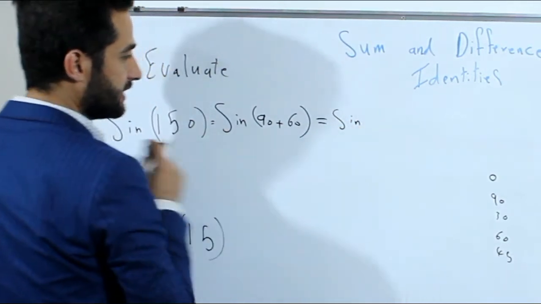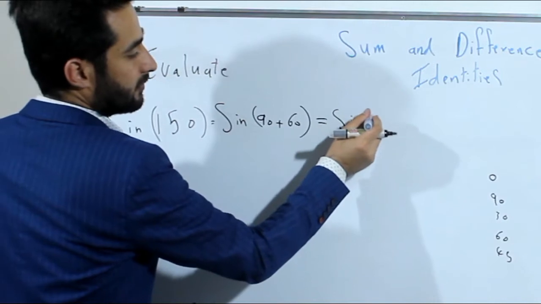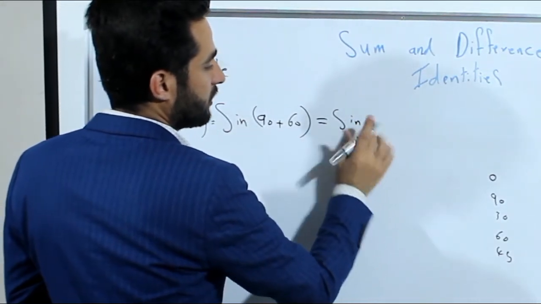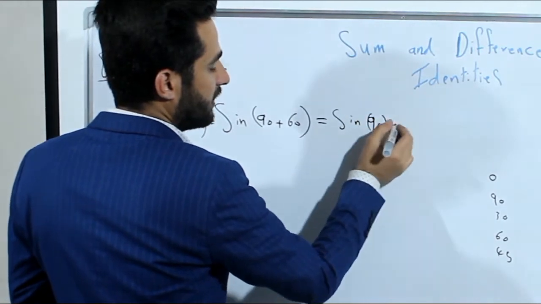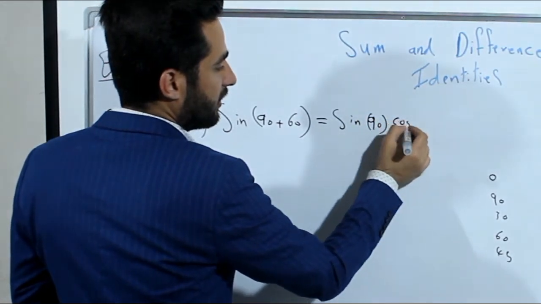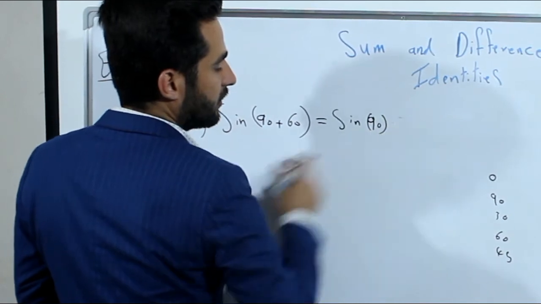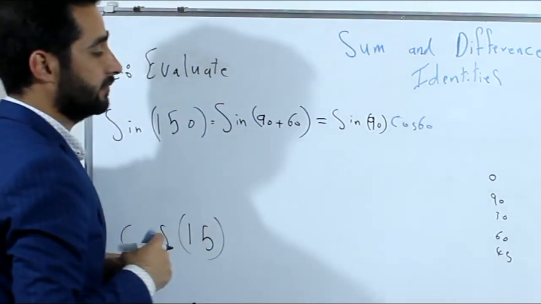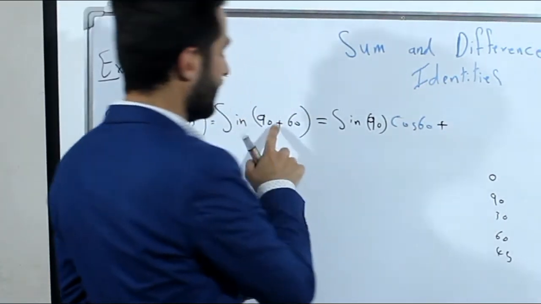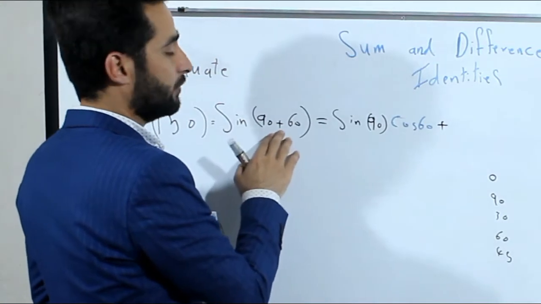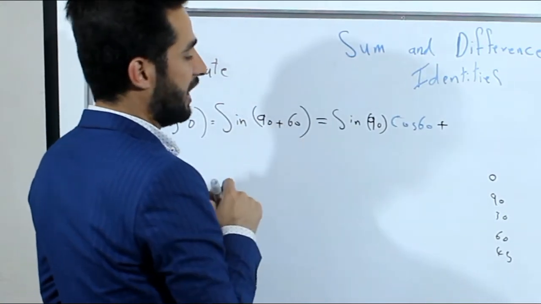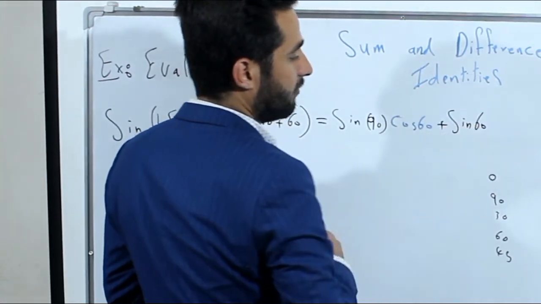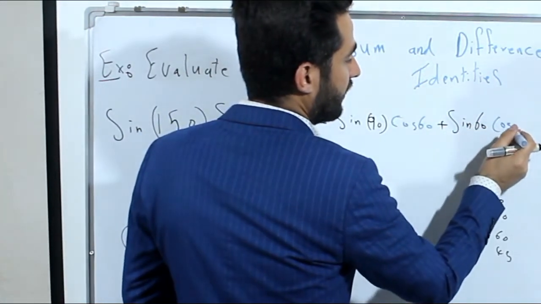sine 90, and cosine 60, plus, of course we have plus, he's kind, he will put anything in the bracket, or he will say sine 60 multiplied by cosine 90.